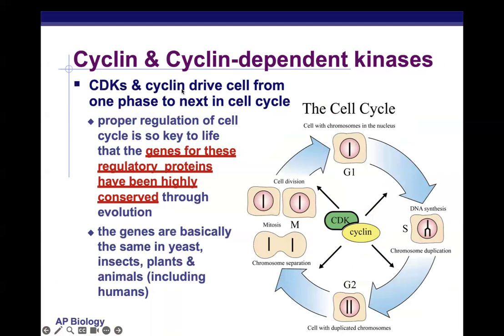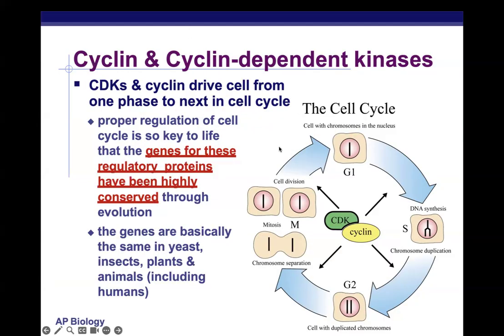So the CDKs and the cyclins drive cells from one phase to the next in the cell. Proper regulation of the cell cycle is so key to life that the genes for these regulatory proteins are highly conserved throughout evolution. They're very, very similar in every form of life that we know of. The genes are basically the same in yeast, insects, plants, animals, and us humans. So they're very, very old, developed a long time ago because every organism does it pretty much the same way, regulating their cell cycle, that is.